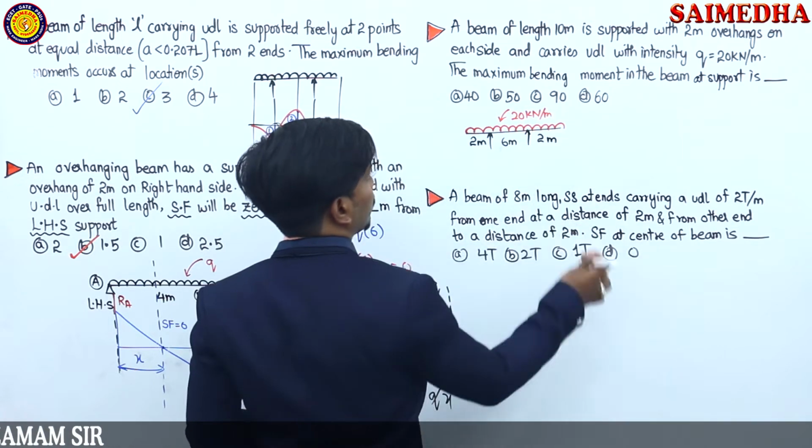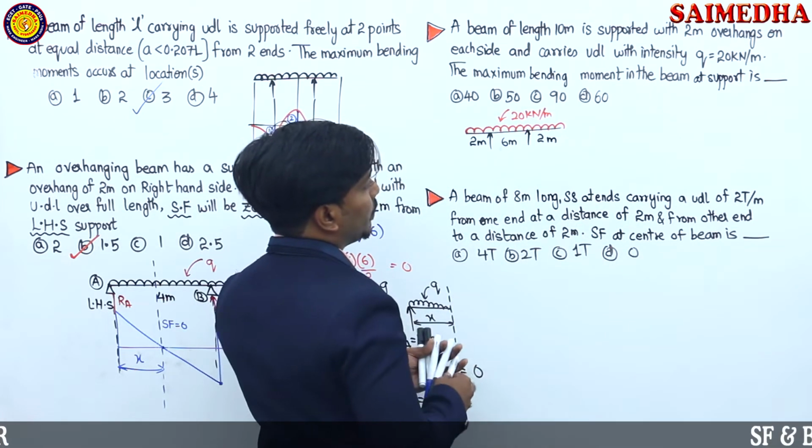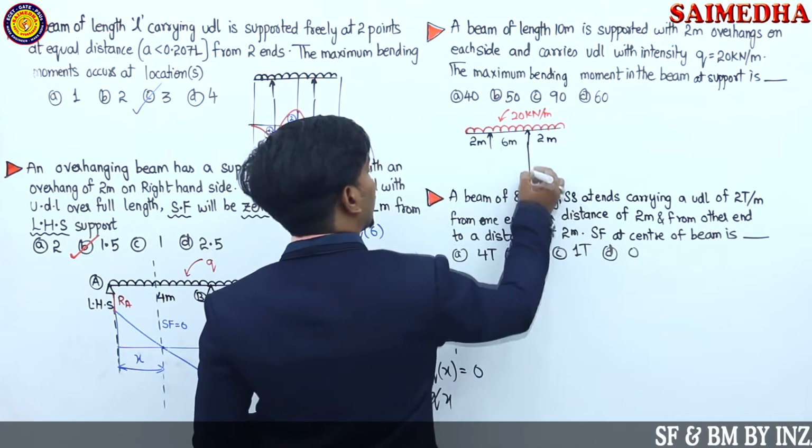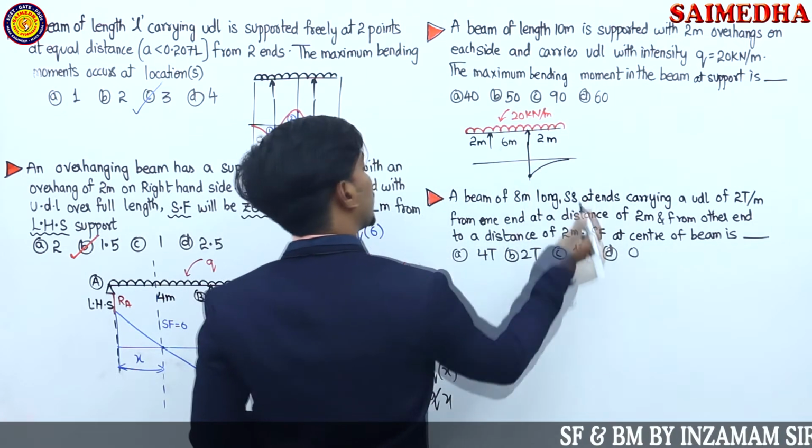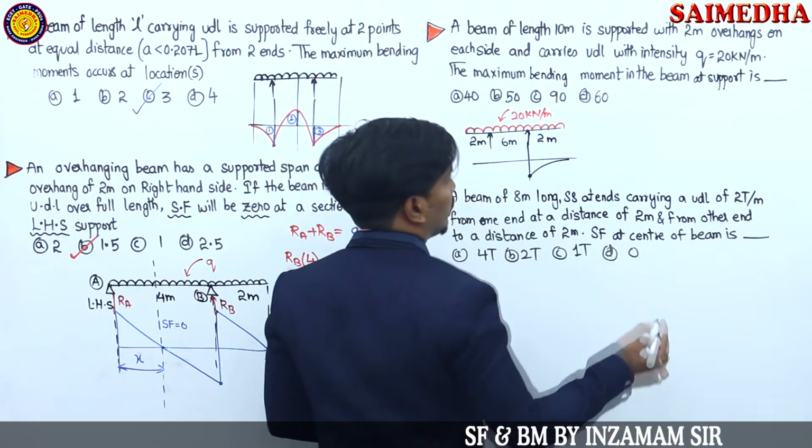So we have drawn the UDL also. What is he asking? The maximum bending moment in the beam at the support is. Maximum bending moment. What is the maximum bending moment guys? This is the maximum bending moment now at the support. Okay. So what is the formula?